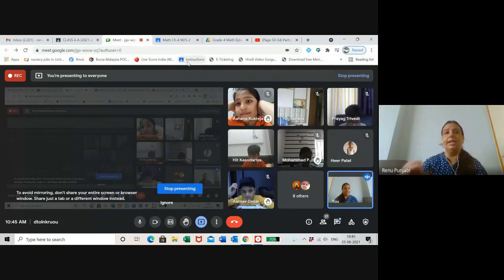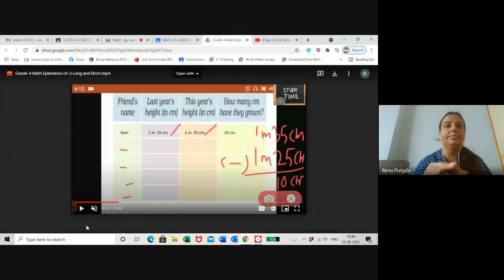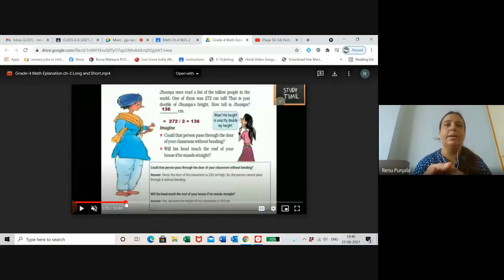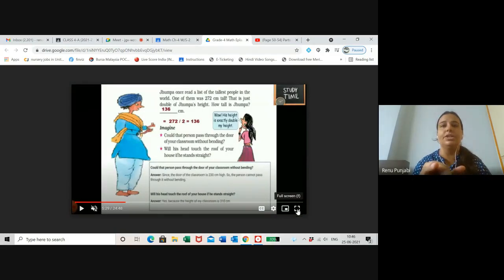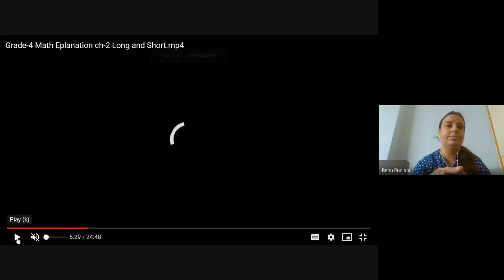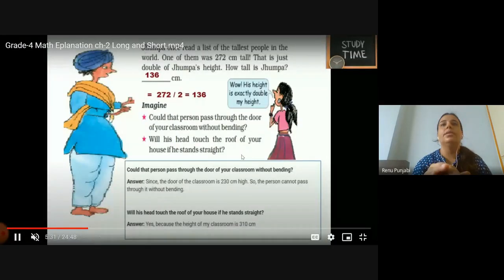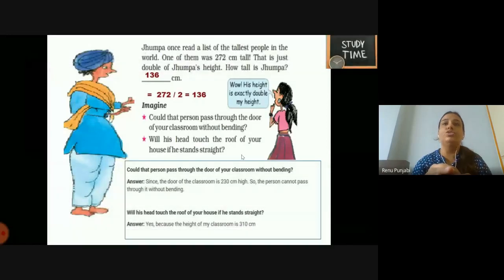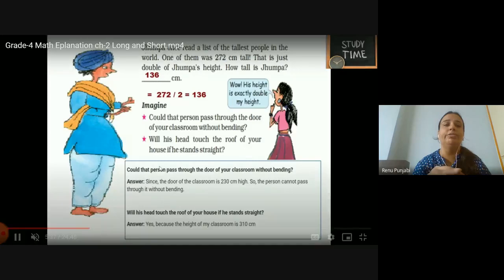Jampa once read a list of the tallest people in the world. She read that there are so many tallest people. One of them was 272 centimeter tall. That is just double of Jampa.